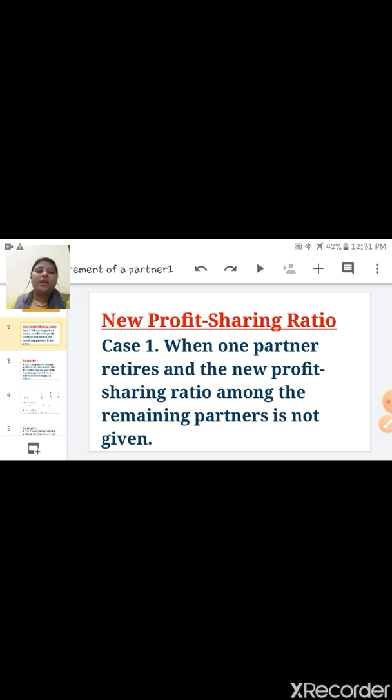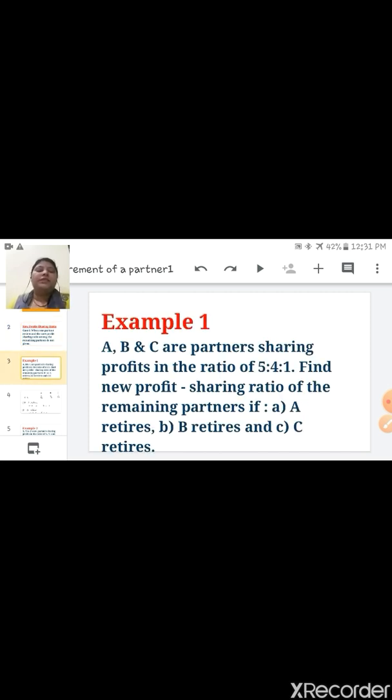This is case 1, when one partner retires and the new profit sharing ratio among the remaining partners is not given. So let us take the example. In this case, the ratios of all partners are given and one partner is retiring, but it is not mentioned in which ratio the remaining partners acquire the retiring partner's share.